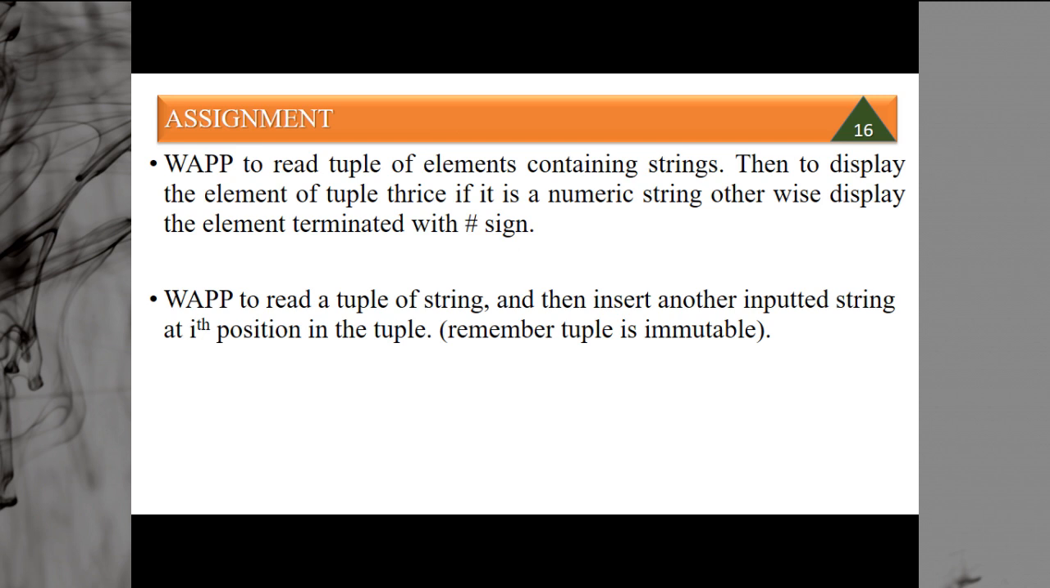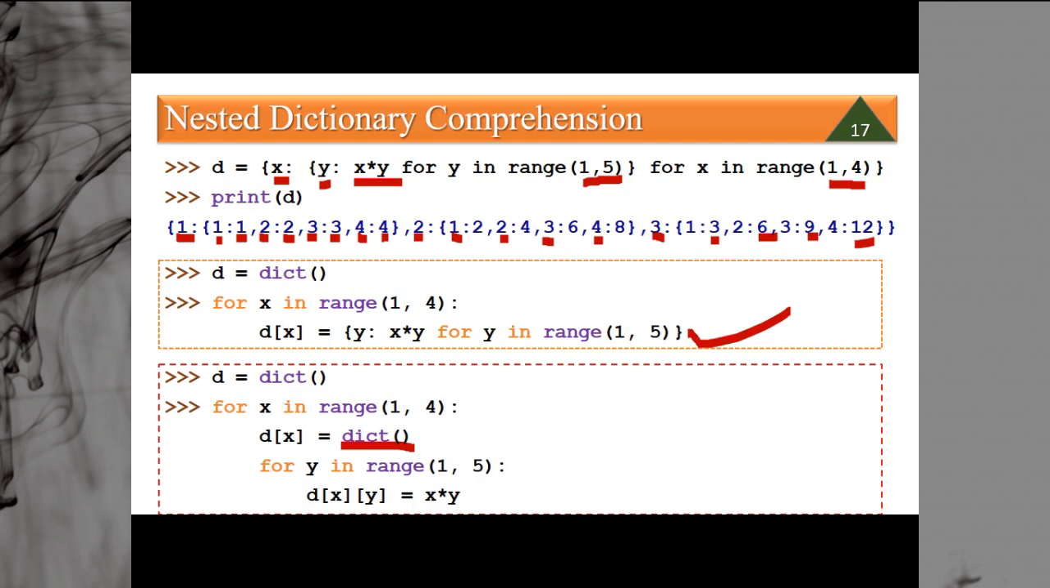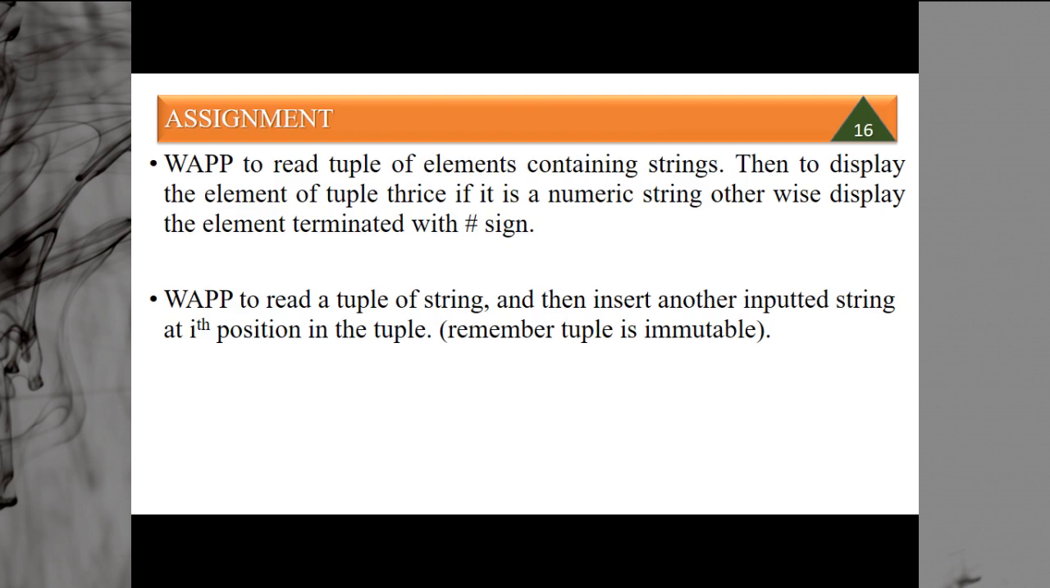So 1, since it is a numeric string, it will display 1 1 1, and since pawan is a string, it will display pawan hash. Then write a Python program to read a tuple of strings and then insert another inputted string at the ith position in the tuple. We have already discussed this particular thing in tuples.